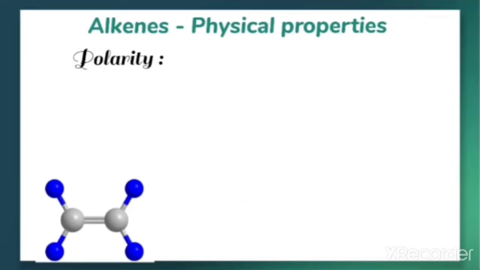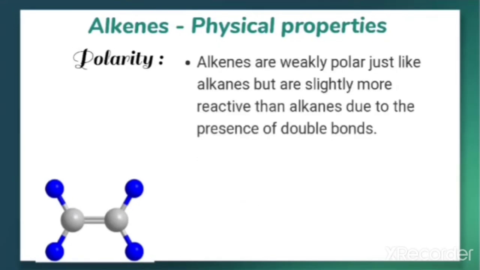The next physical property, that is polarity. Alkenes are weakly polar just like alkanes but are slightly more reactive than the alkanes due to the presence of the double bond. In alkenes there is a double bond.